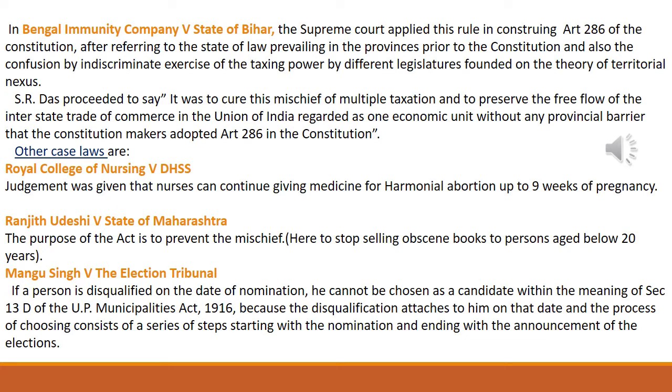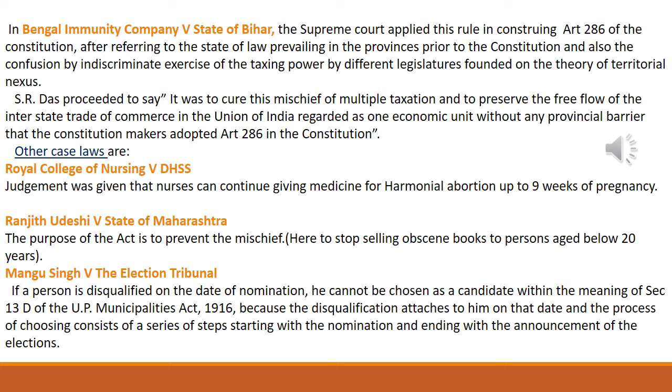So the mischief rule came into the picture here, and the judgment given by the court was that the purpose of this act is to prevent the mischief. Here, it is to stop selling obscene books to persons below 20 years of age. Next, coming to another case, Mongoosing versus the Election Tribunal.